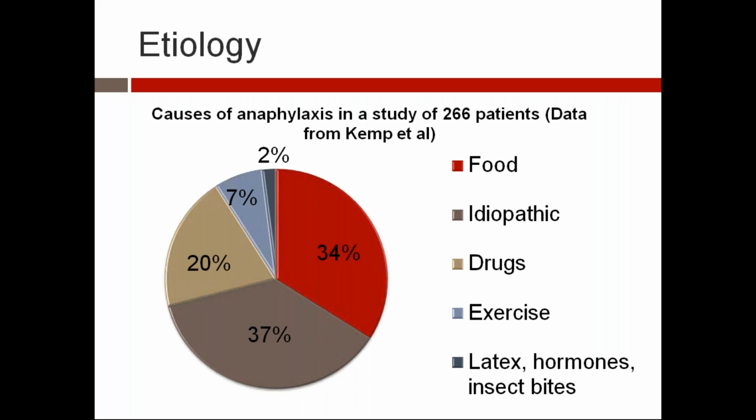And after food, idiopathic is the majority, 37%. Drugs are 20%, exercise 7%, and latex. We usually use latex gloves, powdered gloves, so those gloves can also cause a reaction on our hands. Then hormones and insect bites. Insect bites are from bees and wasps. We already know the honeybee, or hornet. All of these can cause a dangerous anaphylactic reaction.